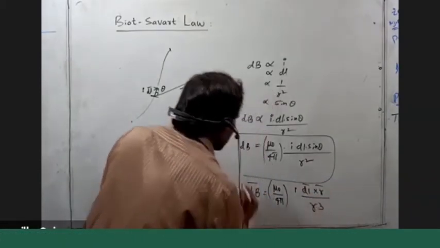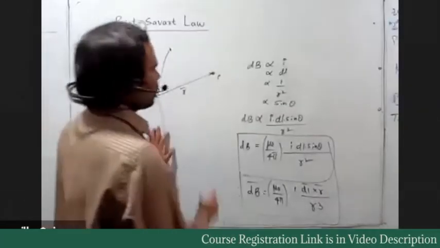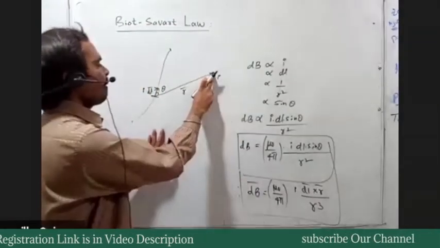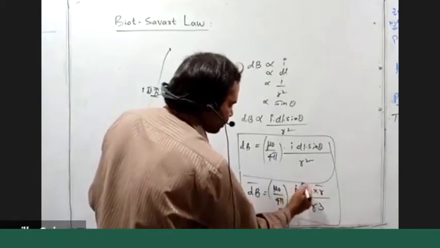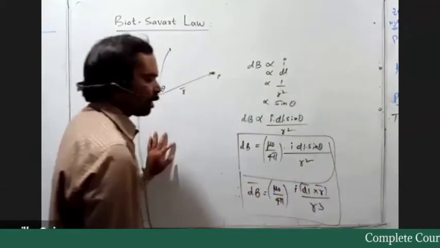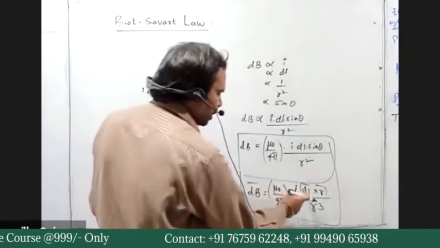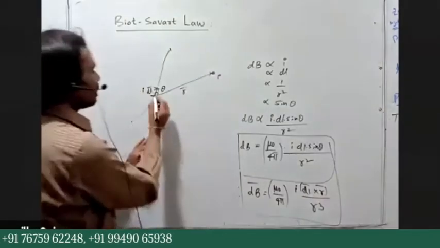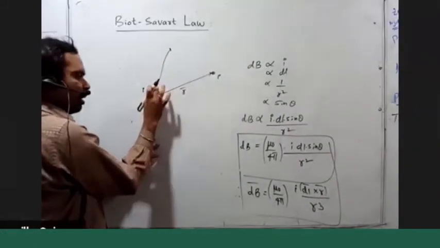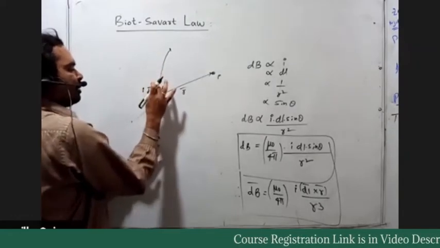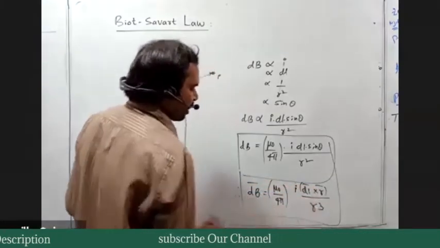When written in vector form, this is the expression for the magnetic field induction at the point P due to this small element. Here is the cross product between dl bar and r bar. dl bar is a vector at this point in the direction of current, and this is r bar.